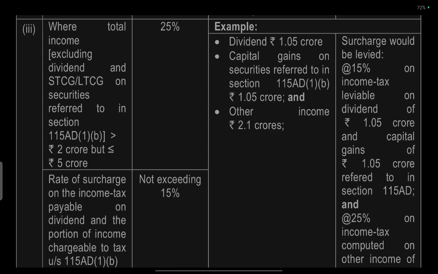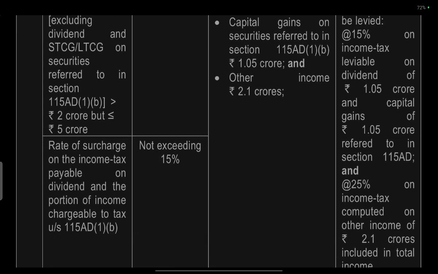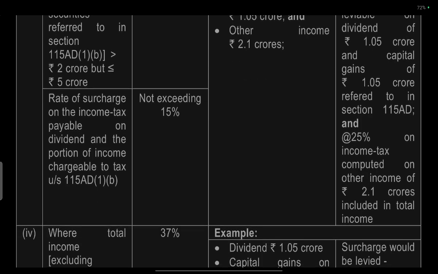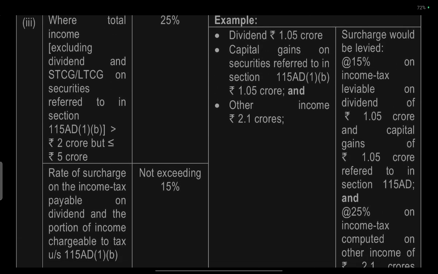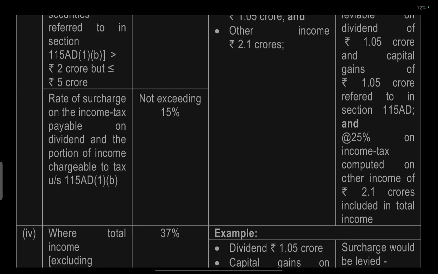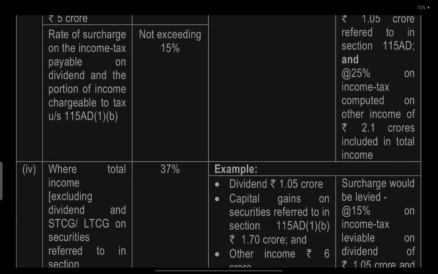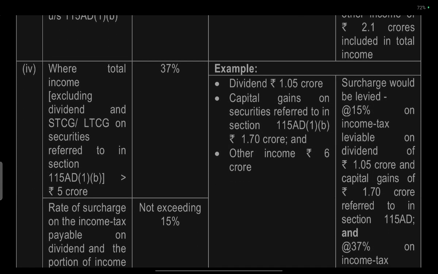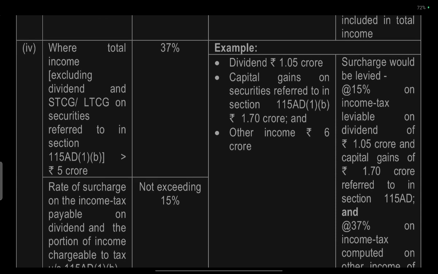Surcharge shall be levied at 15% on the dividend of 1.5 crores and the capital gain of 1.5 crores referred to in section 115AD, and 25% at slab rate on the other income of 2.1 crores. Total income excluding dividend and short-term capital gain that is greater than 5 crores: 37% surcharge.